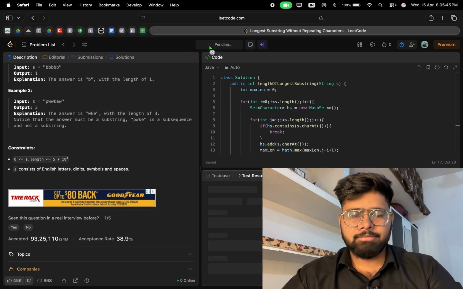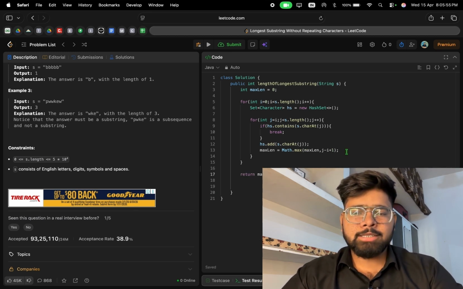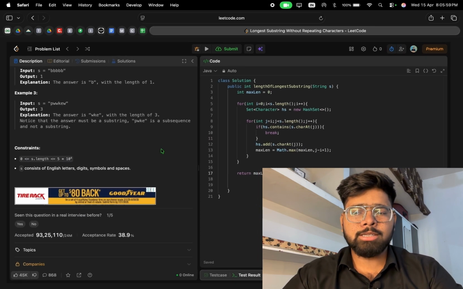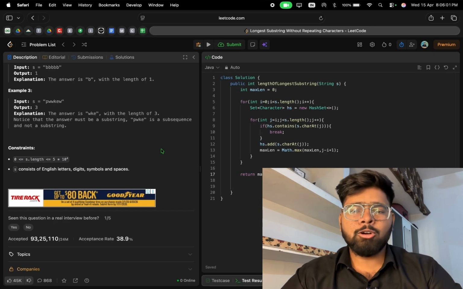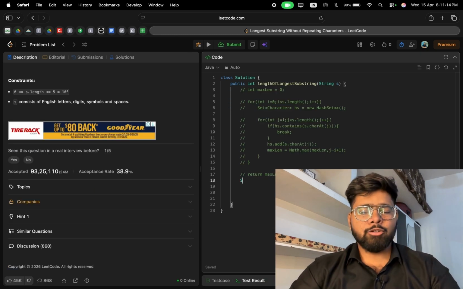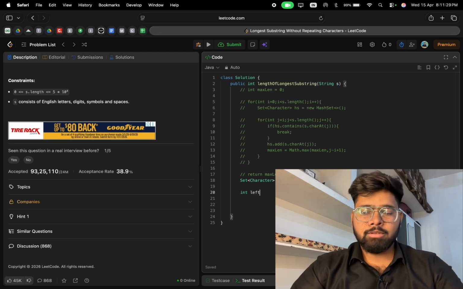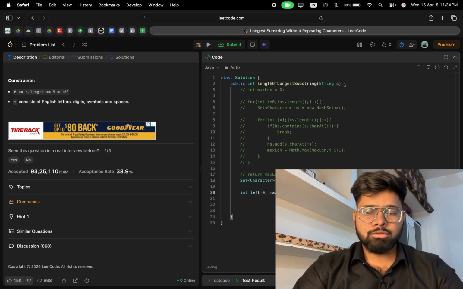Let's run it. All 3 test cases are passed, but this is not an optimal approach. The time complexity of this algorithm is O of n square and the space complexity of this algorithm is O of n. We have to optimize this. We have to use the sliding window approach. Let's make a set of characters, int left 0, maxLength also 0.